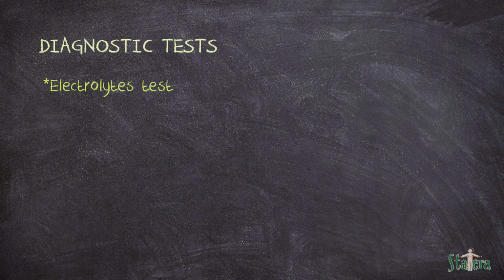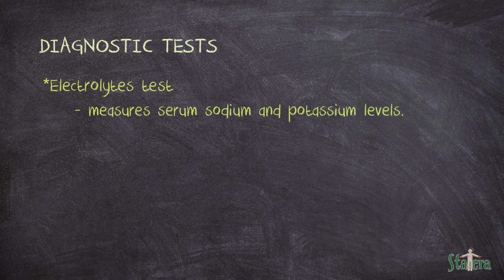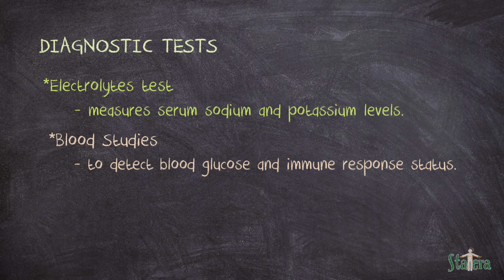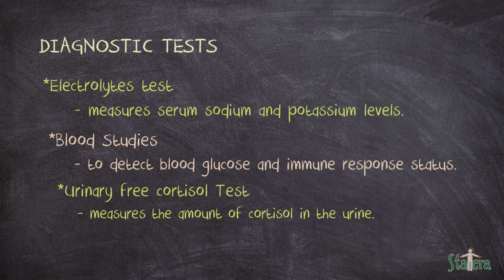A patient with Cushing's syndrome includes an increase in serum sodium and a decrease in potassium levels. Indicators of Cushing's syndrome include an increase in the blood glucose levels, a reduction in the number of eosinophils, and disappearance of lymphoid tissue. UFC levels correlate with free plasma levels of cortisol. The patient collects 3 24-hour samples of urine for analysis.